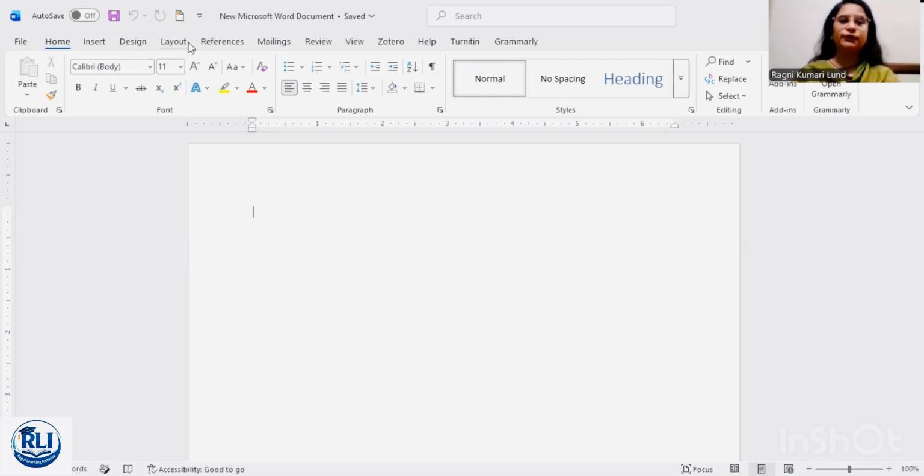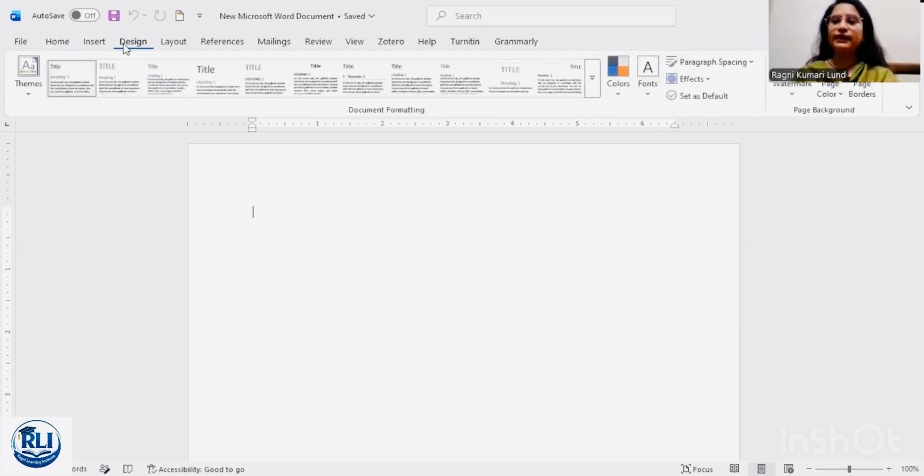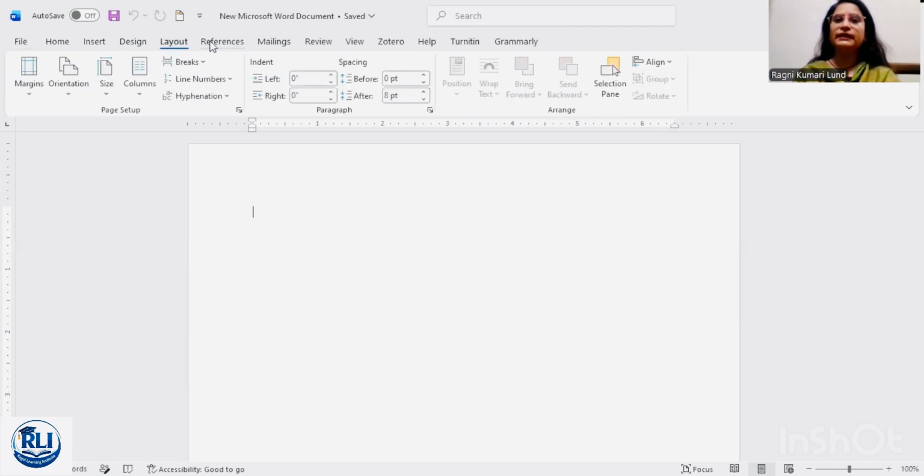For example, in Home, you can change the size, you can give color, alignment, and many more things. Similarly, if you go into Insert, you can add chart, page number, header, footer. Similarly, in Design, there are different types of watermark. You can give page background, then layout, references.